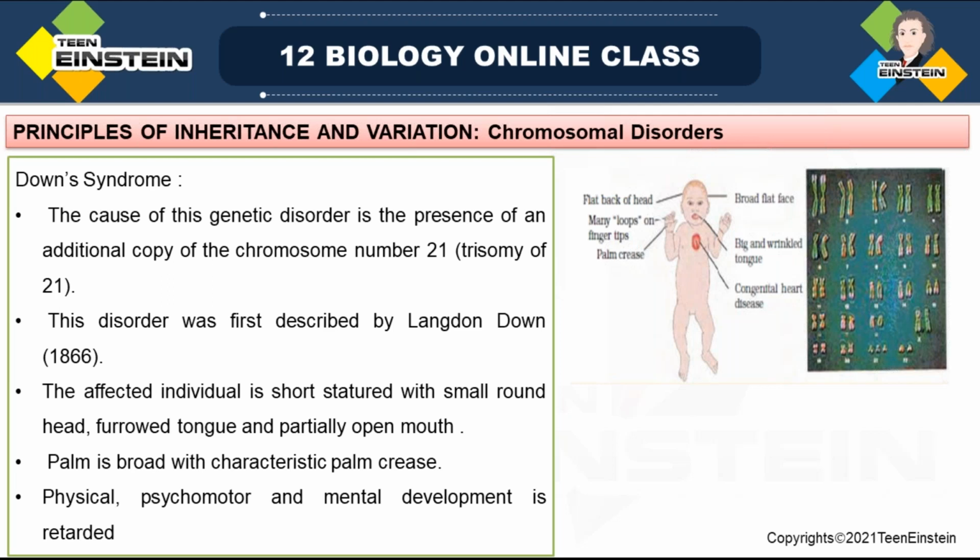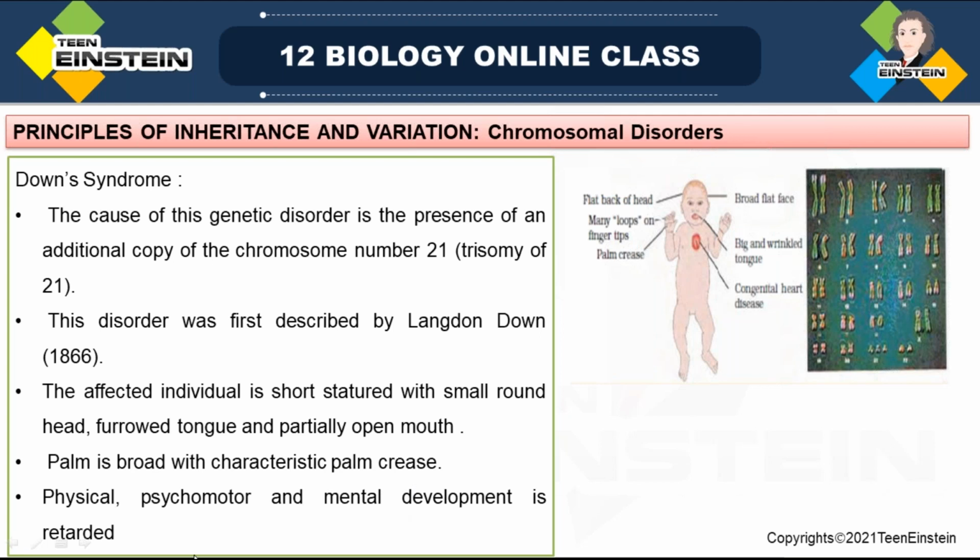So the affected individual is of short stature with a small round head, furrowed tongue and partially open mouth. Their palm will be broad with a characteristic palm crease.